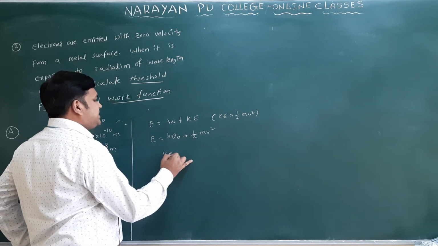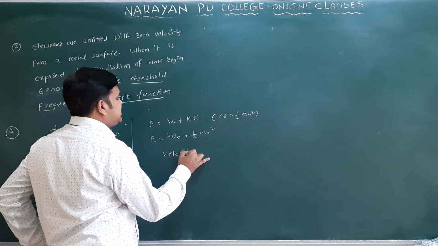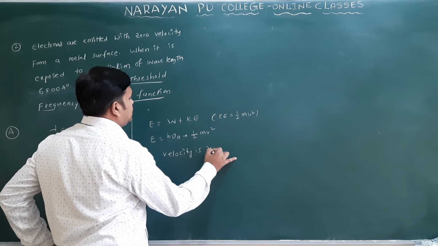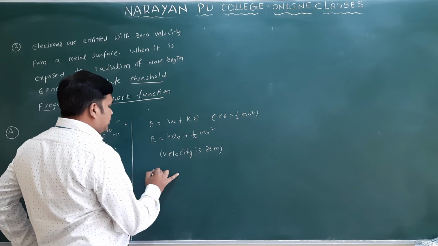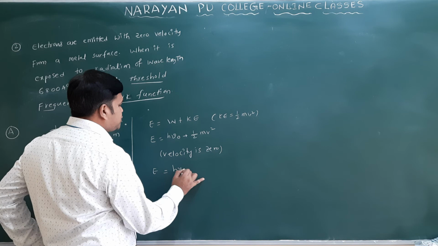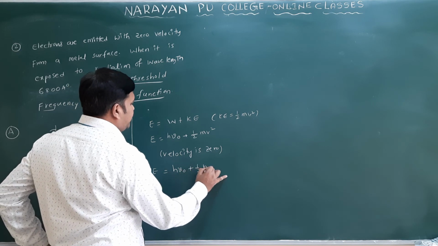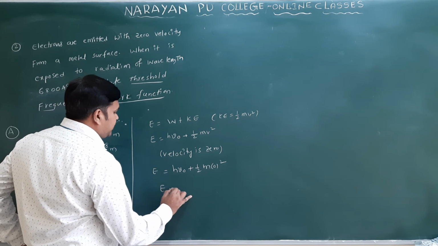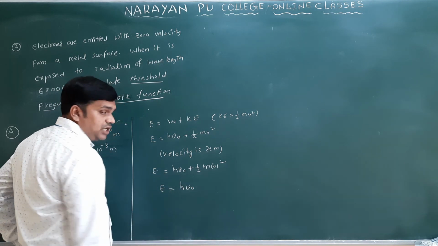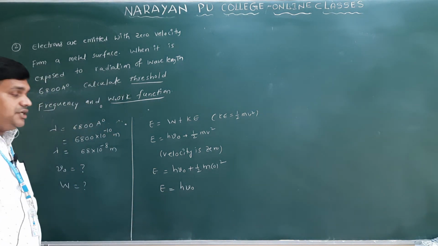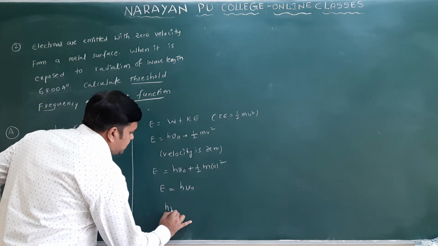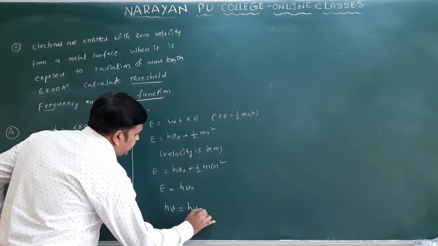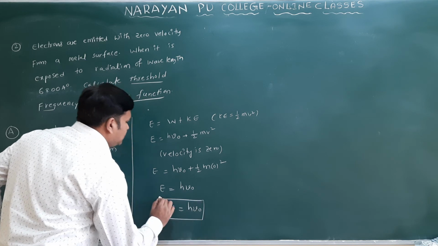Here the velocity is given. How much is the velocity? 0. So velocity 0 means what will you get? Here you will get h nu is equal to h nu naught plus half into m into 0 square. Then what will you get? Here E is equal to h nu naught only. Generally E means h nu only. Can I write here h nu is equal to h nu naught only?